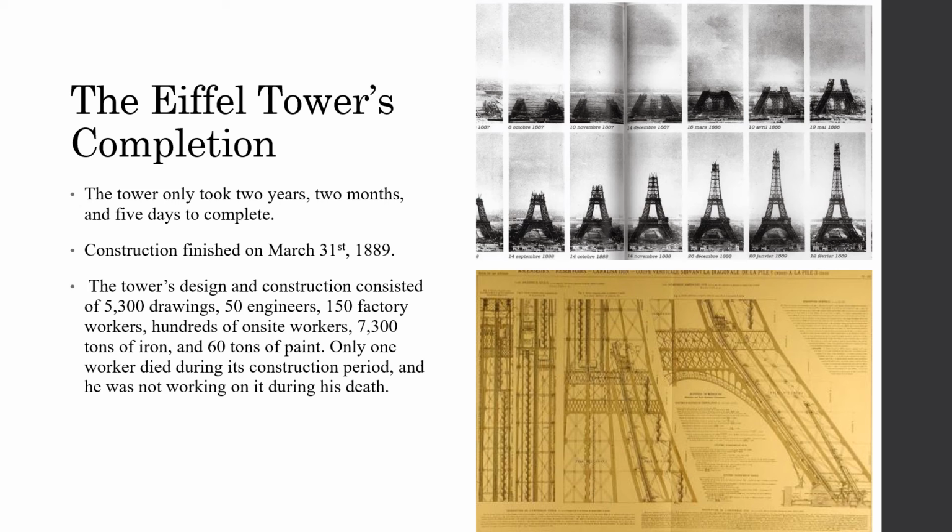And iron is very lightweight, but it does rust over time from water and corrosion and exposure to the elements. So that's where all the paint comes in. Every 7 years it's repainted to prevent it from inevitably rusting.